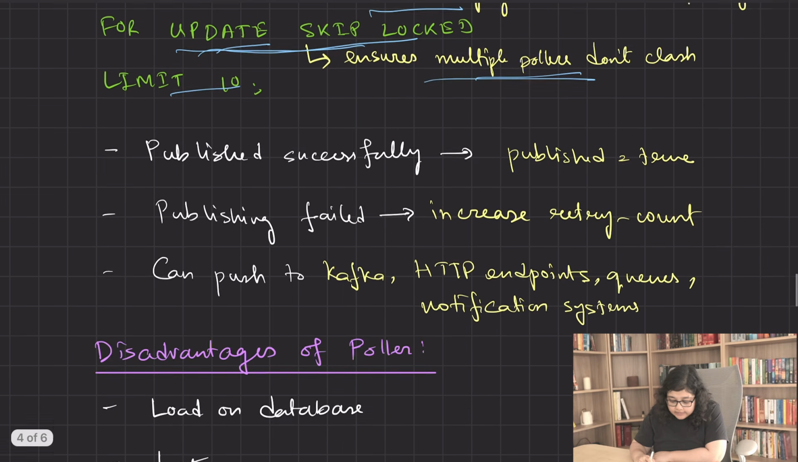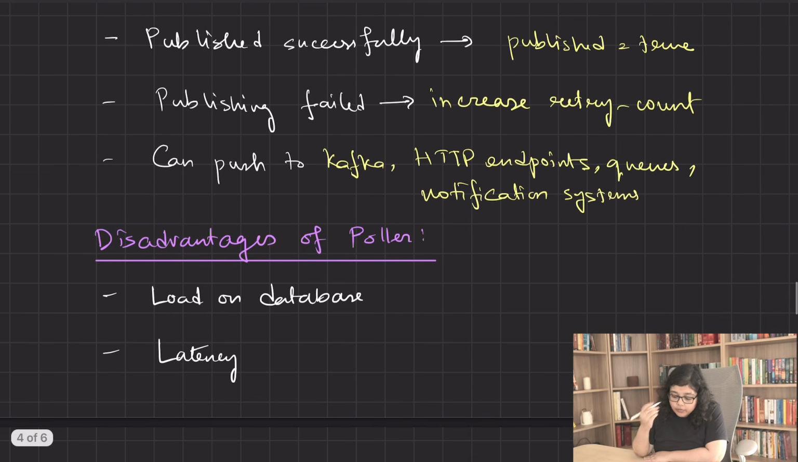Now, once the Kafka event is sent successfully, we mark it as published equals true. And if it fails, then we increase the retry count. So this polling based approach is simple, reliable, and it works even when we are not using Kafka, for example pushing to HTTP endpoints, queues, or notification systems. But with a poller, we are continuously checking the outbox events table for new events.